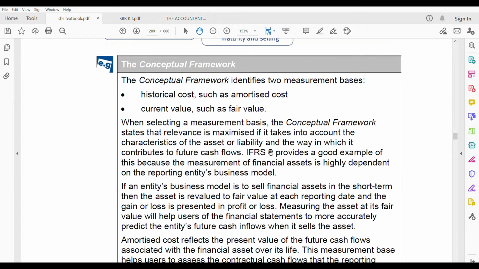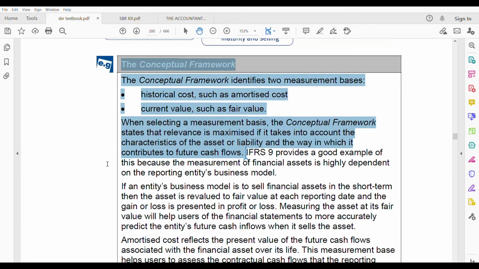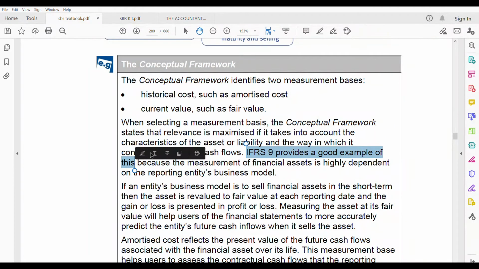So if you see, this goes very much in line with the IFRS definition. IFRS 9 provides a good example of this. That means they are going in line with the conceptual framework, because the measurement of financial assets is highly dependent on the reporting entity's business model. You see, whether you will measure it at amortized cost or fair value decides on what? The business model of the entity.